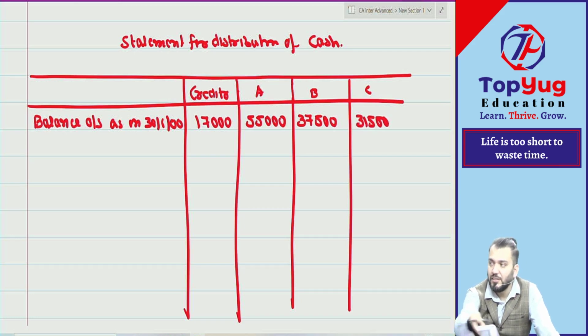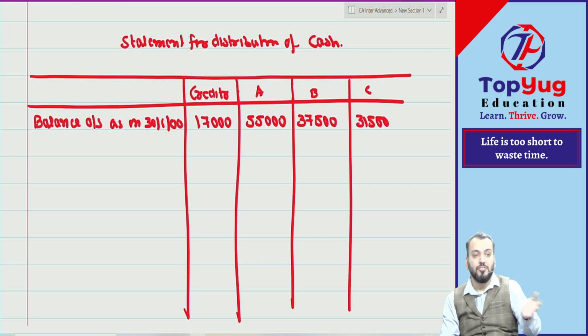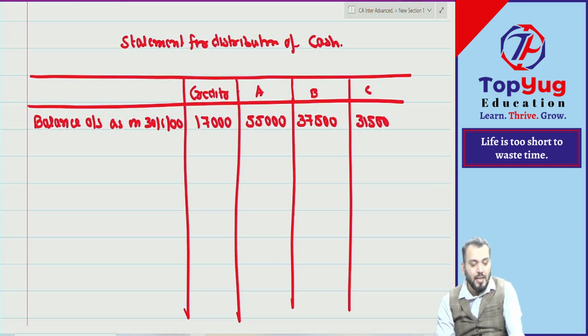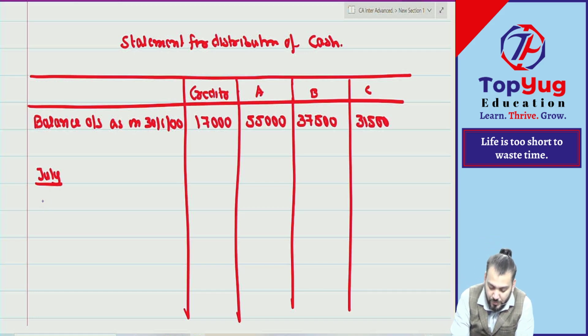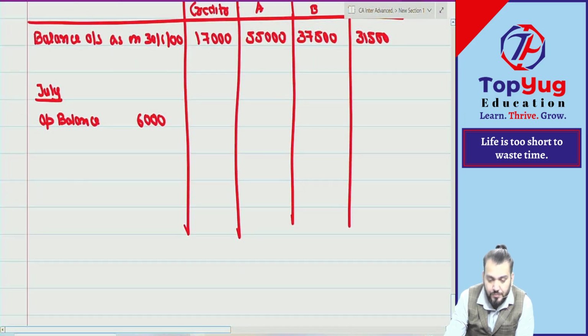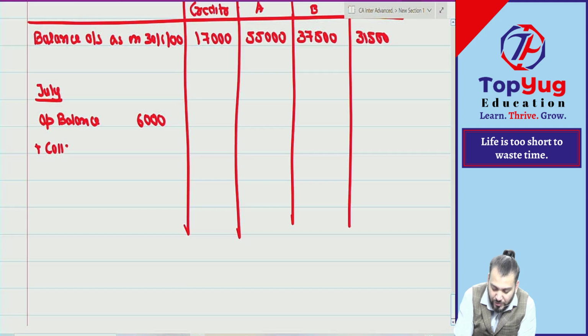Then we'll start with the month-wise information, because they have said distribution will be done at the end of each month. So June completed. We'll start with what? July. Come to the month of July. Opening balance is how much? 6,000. Correct. Then what they have given? Collection from debtor.